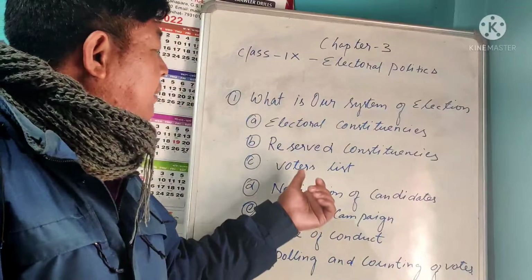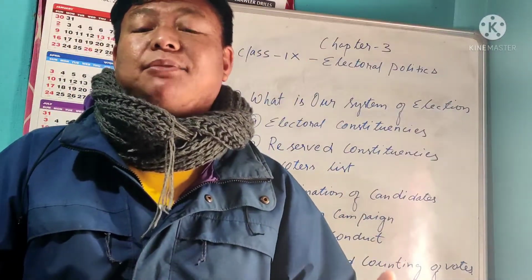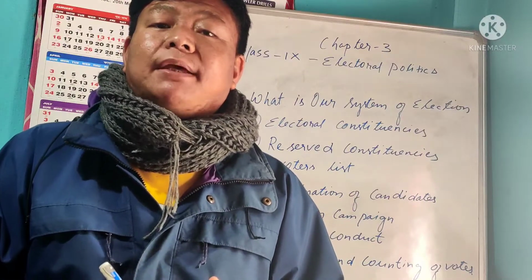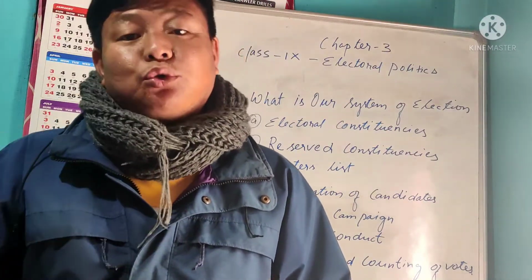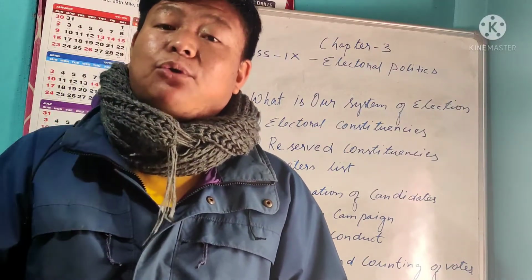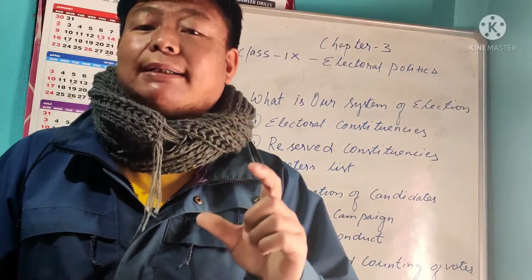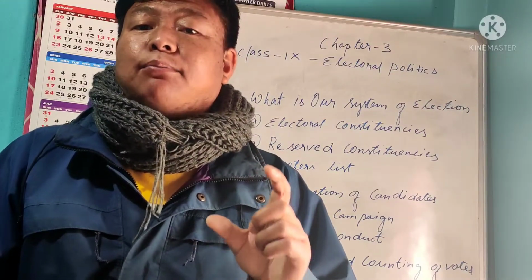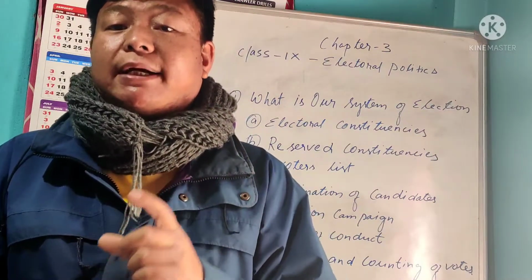So that comes under the voter list. Without discrimination of caste, color and creed, if a person's age reaches 18 years, he or she should go to the election office and enroll their name. Once they enroll their name, after some process, you will get back one card. That is known as the EP card, the electoral photo identity card.